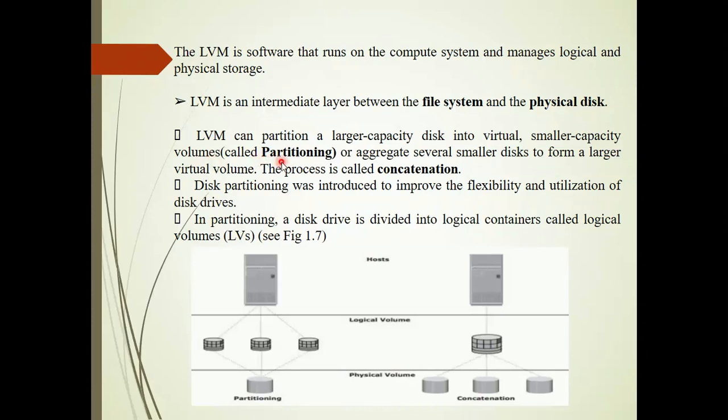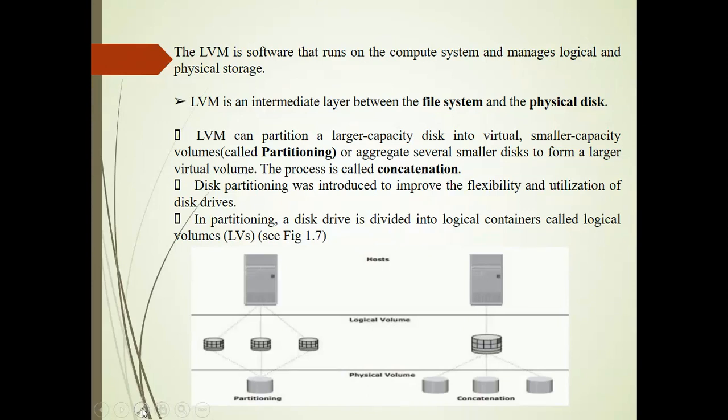In this particular example, you can see the diagram. We have a computer, which we call a host. The host has its own capacity, and the storage space is represented here, just like a disk. There are three different storage disks, and this is the logical volume they have considered.